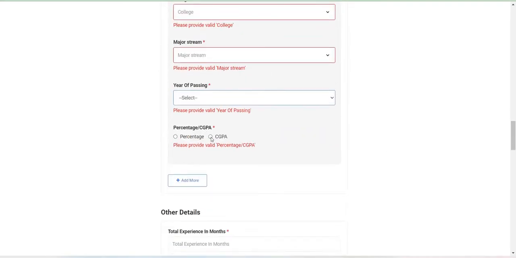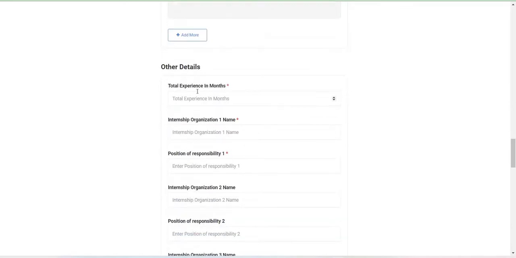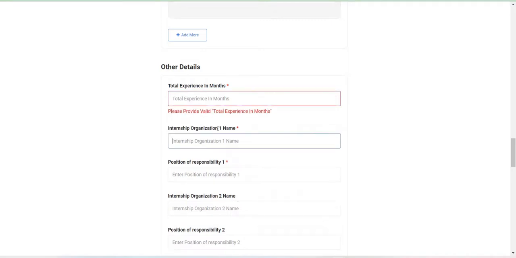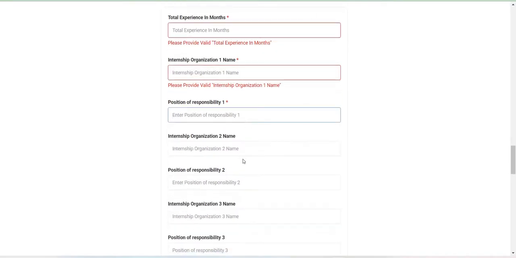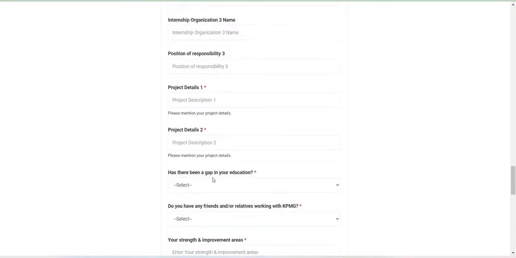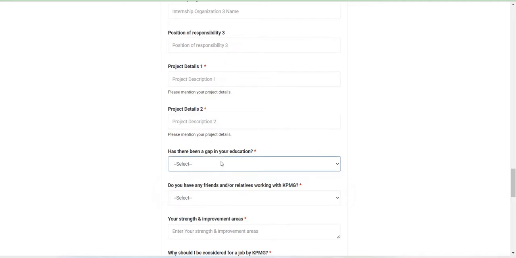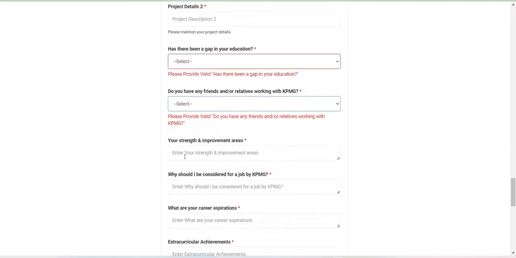Percentage or CGPA, if you give percentage you can write like this. It depends upon you, total experience you can give freshers. Organization, if you have not worked, just want to give NA, no problem. The star marks are all mandatory things, so you just want to fill in the mandatory things. Education gap should be there, no. Have you any friend or relative in Capgemini? No. Strength and areas of importance, which area is your strength, just want to give there.